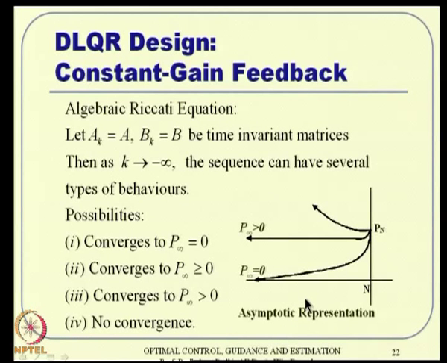It can converge to a zero value, to a non-zero value, to a strictly positive value, or there can be no convergence. But that is not the point. The point is that every time you apply this, you may not get a nice solution.